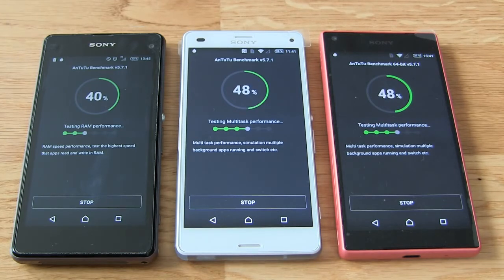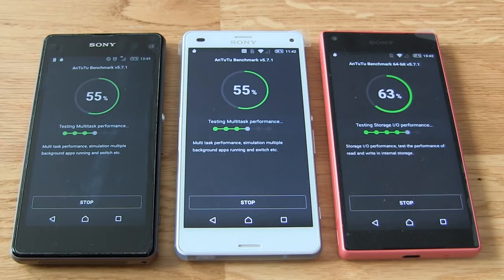I will also compare the quality of the display, and I will also talk about functions of these three smartphones, but it will be in another video. So for now we can really compare the performance of these three smartphones. All smartphones have enough operating memory, 2 GB is enough for this display resolution, and all three are running official Android 5.1.1 Lollipop, so the support from the manufacturer is really good.